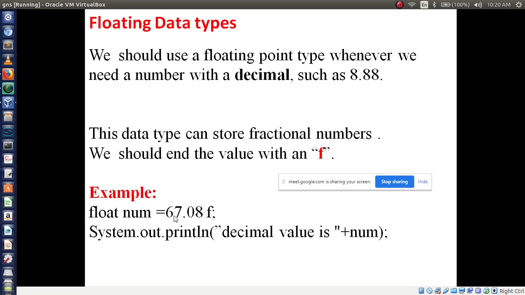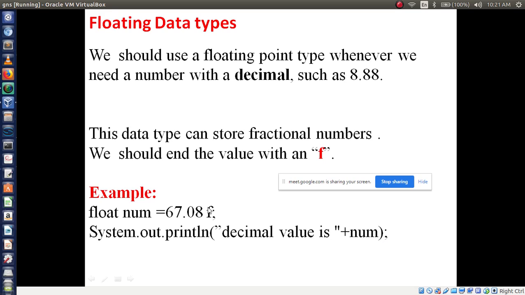Next, variable name num, value 67.08. Okay, fine. Now what is the result? It will give the decimal value 67.08 only.